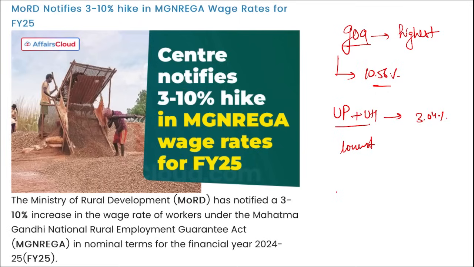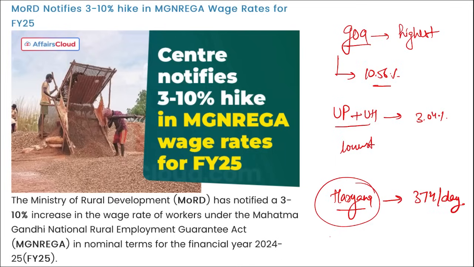Correct? Next, if we talk about Haryana, because we know that in Haryana there is one of the largest unemployment rates, so most of the workers will be there in MGNREGA. So what is the MGNREGA wage rate currently for Haryana state? It is 374 rupees per day in Haryana, right? And in Arunachal Pradesh we can see the lowest rate, that is 234 rupees per day. So the highest MGNREGA rate is in Haryana, that is 374 rupees per day, whereas in Arunachal Pradesh it is lowest at 234 rupees per day.